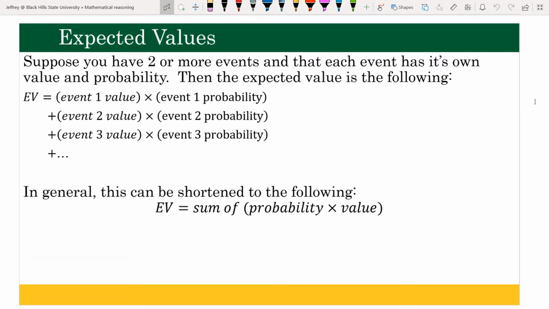Let's suppose that you have two or more events and that each event has its own value and probability. In other words, it could be the same, like heads and tails have 50-50. You could have something where you have a 25% chance of winning and then a 75% chance of losing, and so on. To figure out the expected value, we use this formula where we basically sum all of the probabilities times their own values.